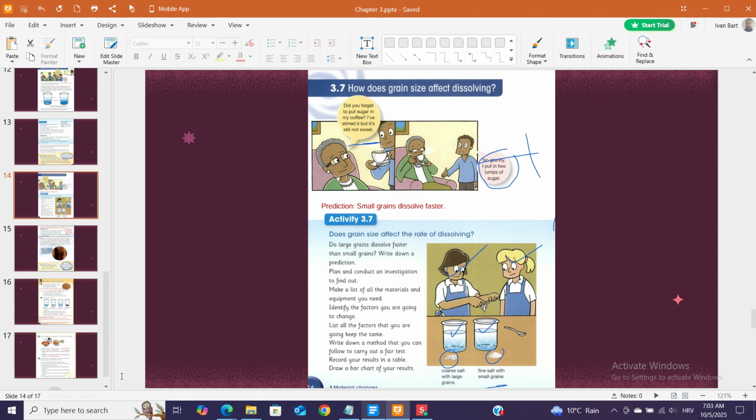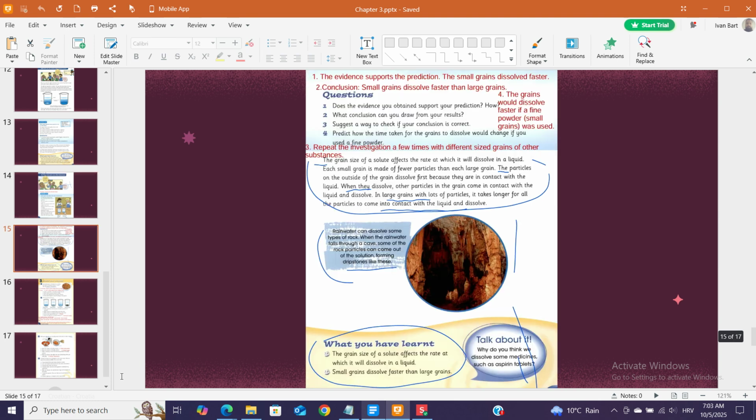Write down a method that you can follow to carry out a fair test. Record your results in a table. Draw a bar chart of your results. Coarse salt with large grains. No granny, I put in 2 lumps of sugar. Fine salt with small grains.